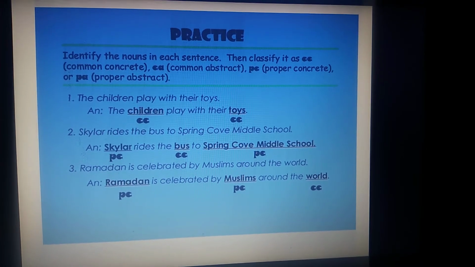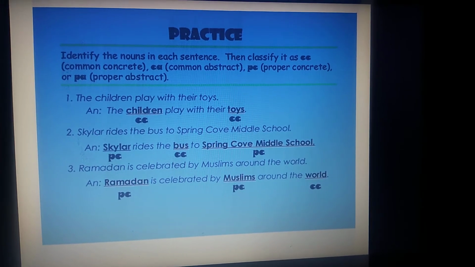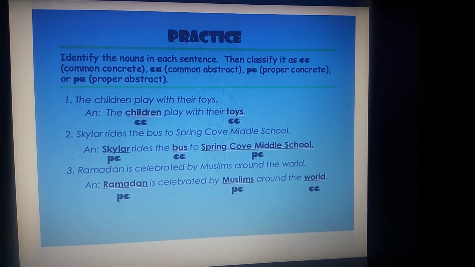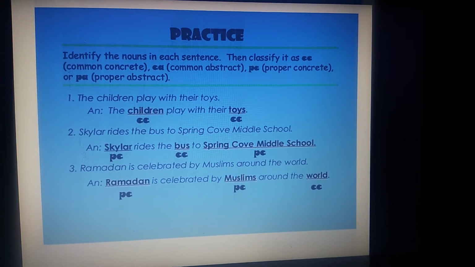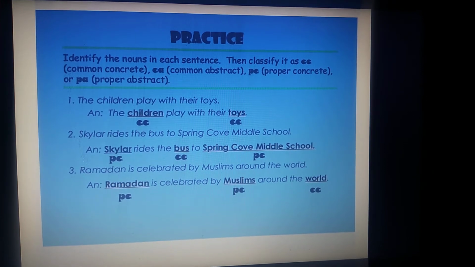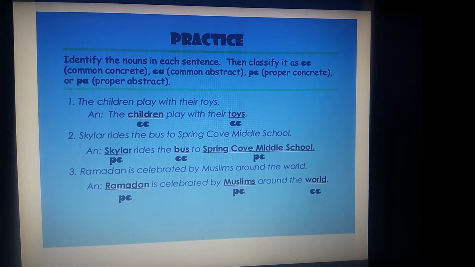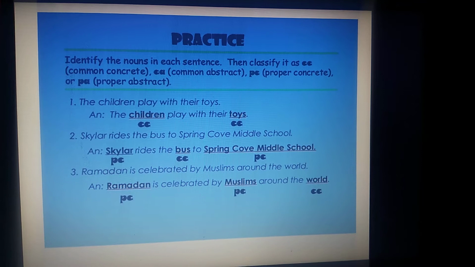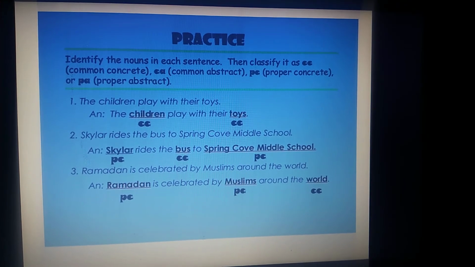What do you mean by common noun? The noun which denotes a common place or thing or idea. What is meant by concrete? Which we can see, hear, smell or sense. Children, we can see children, and there is no specific children mentioned here. Commonly we are speaking about children. So this is common and as well concrete.